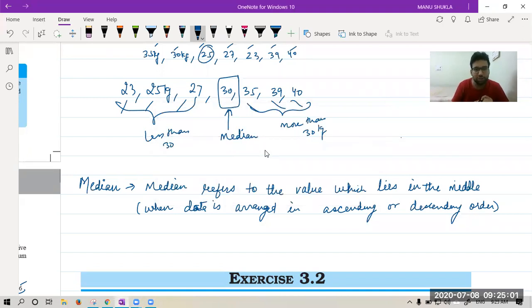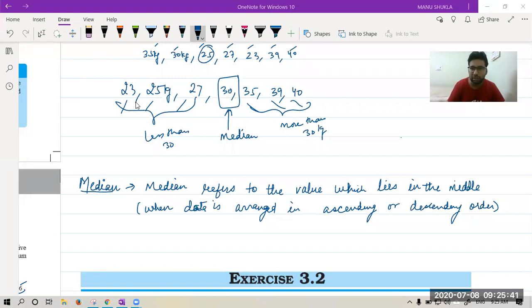So what I've told you is median refers to the value which lies in the middle when data is arranged in ascending or descending order. Second thing, if we have a median, then there are half terms which are less than this and half terms which are more than this. So this is the property of a median. Mode was simple. Mode was the term which comes the most.